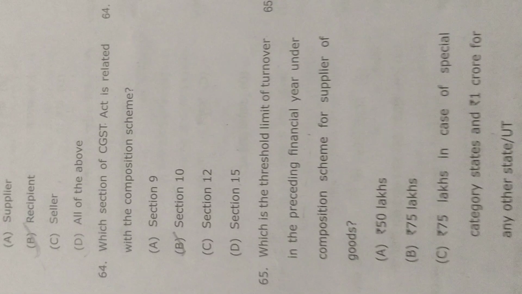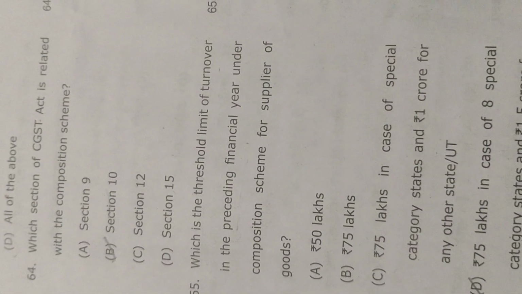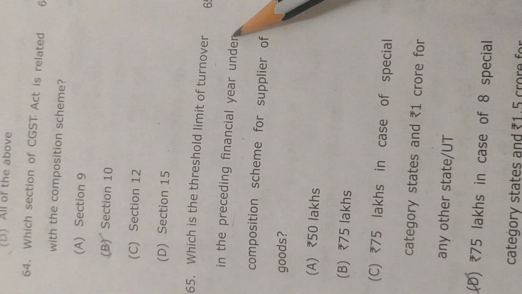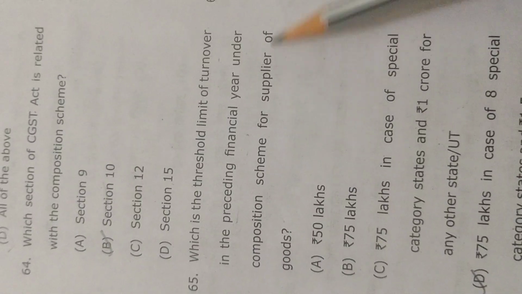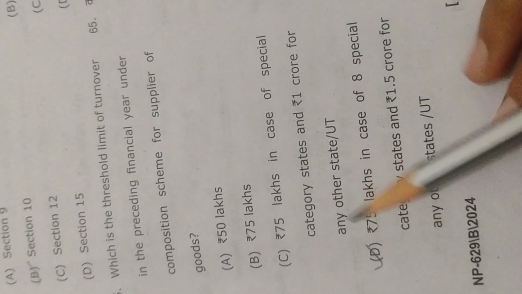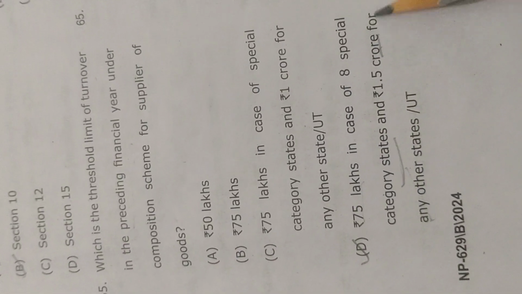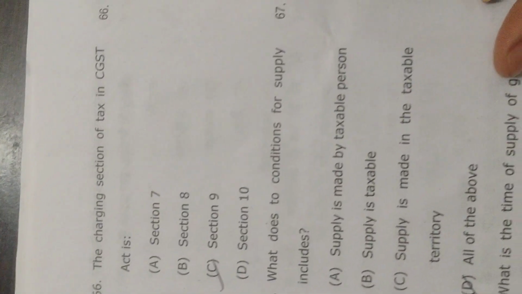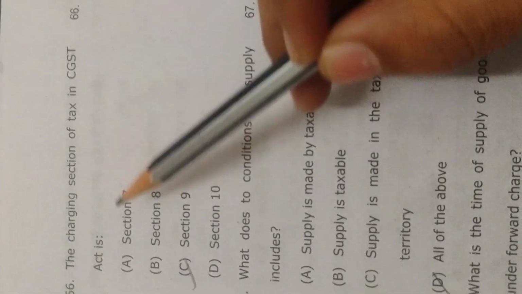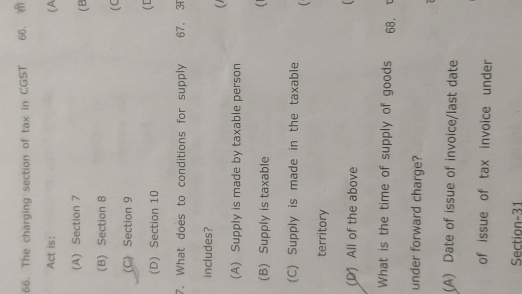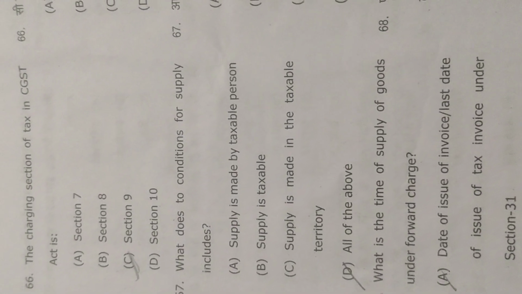Section 10. What is the threshold limit of turnover in the preceding financial year under composition scheme for supply of goods? 75 lakh in case of 8 special category states, 1.5 crore for any other state. The charging section of tax in the CGST Act is Section 9. What does the condition for supply include?